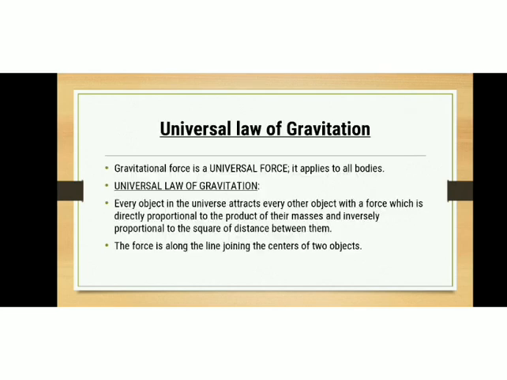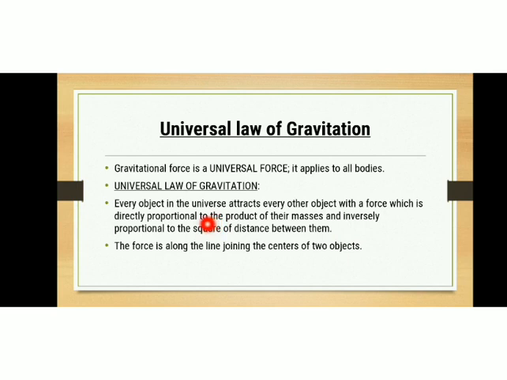Universal law of gravitation. Newton's universal law of gravitation states that every object in the universe attracts every other object with a force which is directly proportional to the product of their masses and inversely proportional to the square of the distance between them.